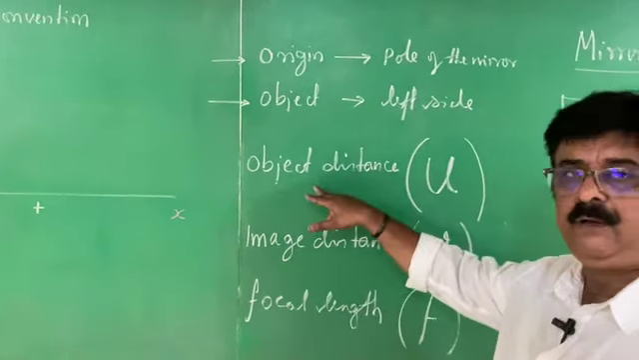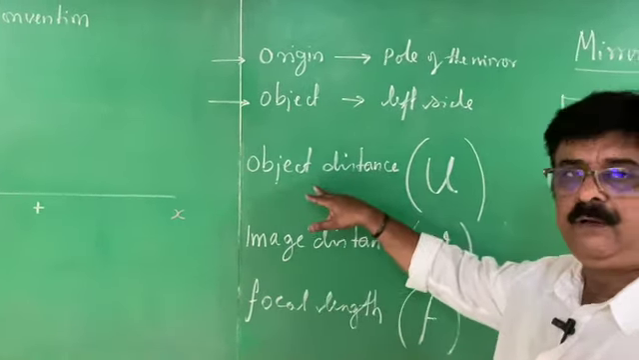Suppose it is a convex mirror, you have to take F as positive. If it is a concave mirror, you should take F as negative. U is always taken as negative. About V, if it is a real image, you have to take it as negative, and if it is a virtual image, you should take it as positive. That is the way you have to solve the problem.